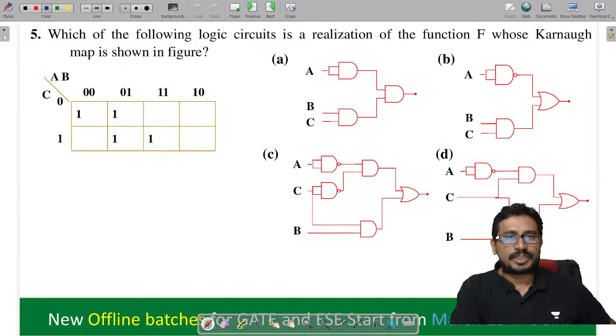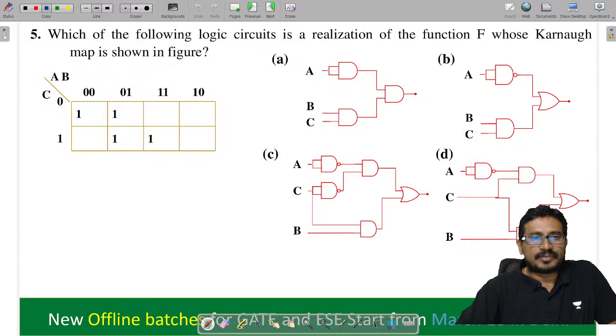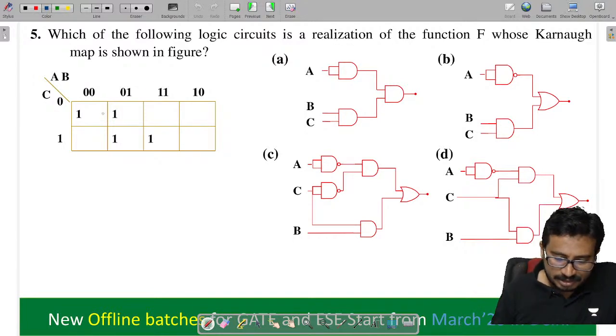Next, which logic circuit is a function of f whose schema is given. Okay, let us minimize it first of all.